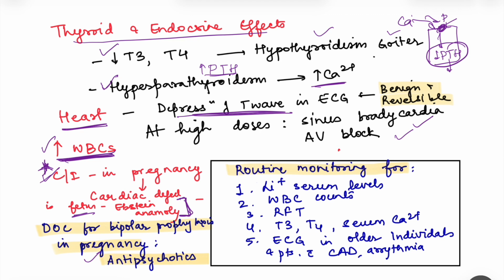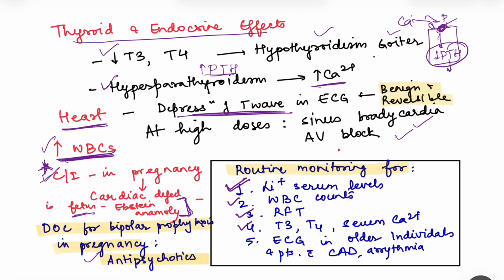With these many side effects, it is important that routine monitoring is done for various parameters. What are these? One is lithium serum levels, because it is a drug which has a narrow therapeutic index, a narrow safety margin. So routinely we have to monitor the lithium serum levels, the WBC counts, and renal function tests. The patient should not go into nephrogenic diabetes insipidus. We have to monitor T3, T4 and serum calcium.